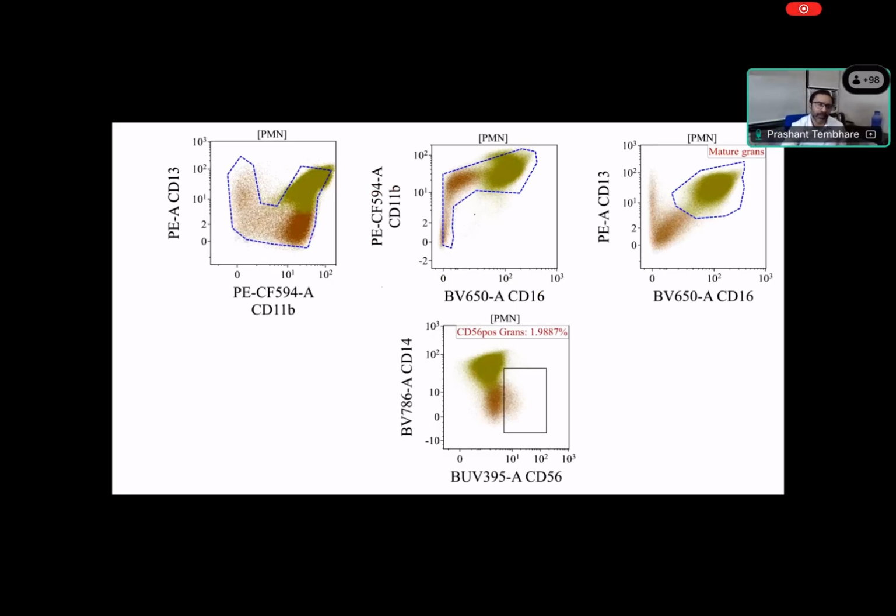Now let's look at the maturation pattern. Let's identify granulocytes. What do you think, are there any abnormalities in the granulocytes in the peripheral blood? In peripheral blood we should see neutrophils. The neutrophils can be identified by strong CD11b expression and strong CD16. So predominantly they are neutrophils. There are few mature cells present, but mostly immature cells. You can see these immature cells, which we have seen in morphology, right? On morphology we saw immature granulocytes, myelocytes and metamyelocytes. So by flow also you can identify these immature cells.